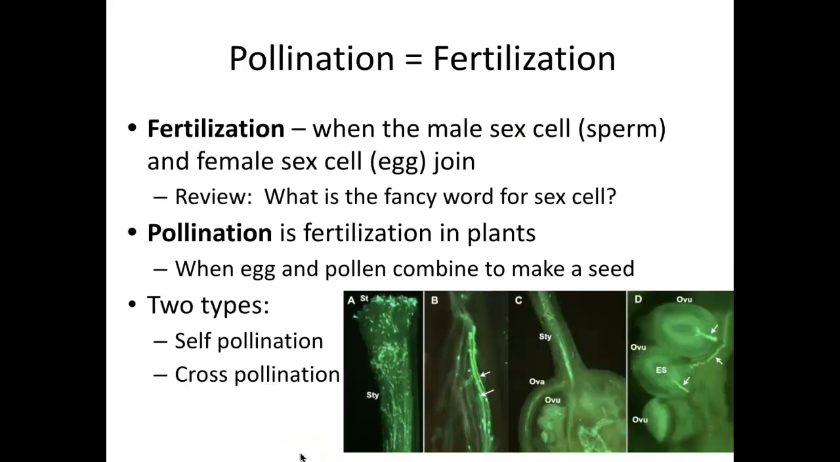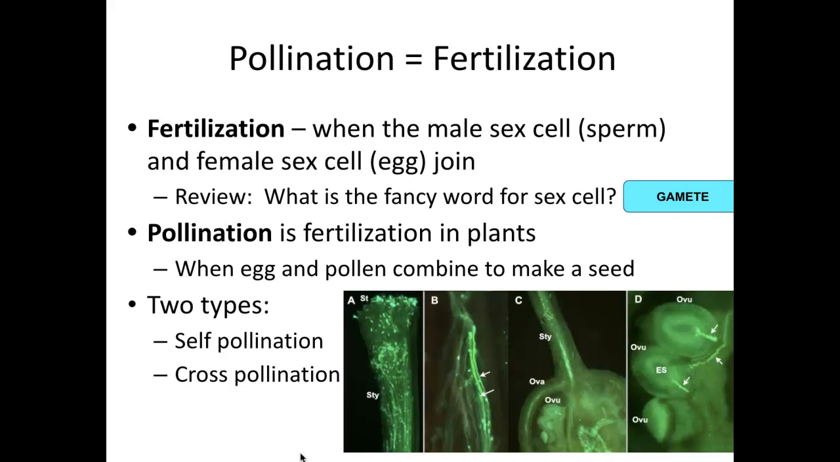Before we begin talking about how Gregor Mendel used pea plants to help him learn about genetics, we need to understand a few vocab words first. We've talked about the word fertilization. This is when the male sex cell, such as the sperm, and the female sex cell, such as the egg, join together. Do you remember what that fancy word for sex cell is? When we have two sex cells, or two gametes, joined together, we have fertilization.